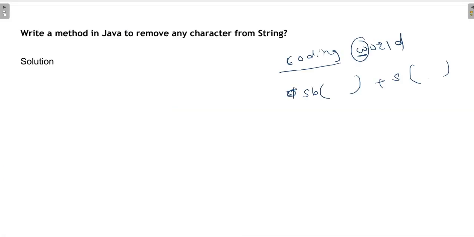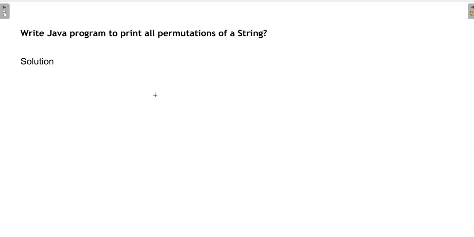So let's move to the next one. Java program to print all permutations of a string. This question is asked in all the MNCs where we get higher packages. It is a little complex question, so you have to understand the reason behind it.